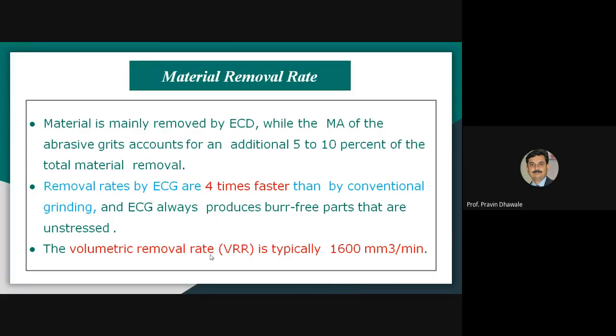Now, the material removal rate in the case of an electrochemical grinding machine, how is it carried out? Whatever the material, it will be mainly removed by electrochemical dissolution, while the abrasive grits will account for an additional 5 to 10% of the total material removal. Whatever the abrasive grits or particles mounted on the periphery of the wheel, they are responsible for removing a large amount of material from the workpiece.